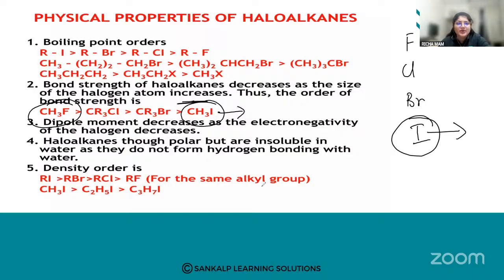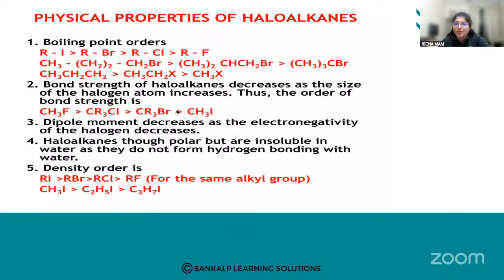Then we are going to see about the dipole moment. What is the dipole moment? Dipole moment is also based on the polarity. Dipole moment decreases as the electronegativity of the halogen decreases. So the more polar the atom attached to your alkyl group, the more will be the dipole moment. So as the electronegativity of the halogen decreases, the dipole moment will also automatically decrease.